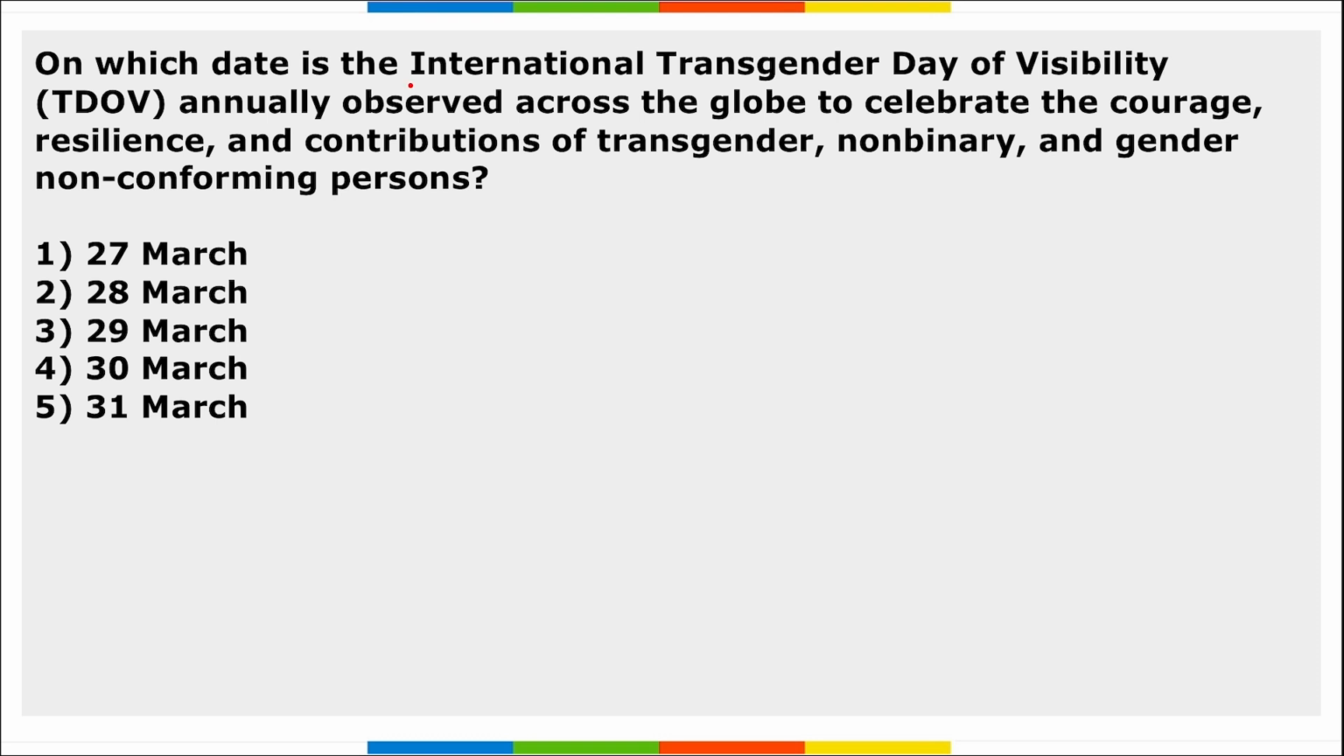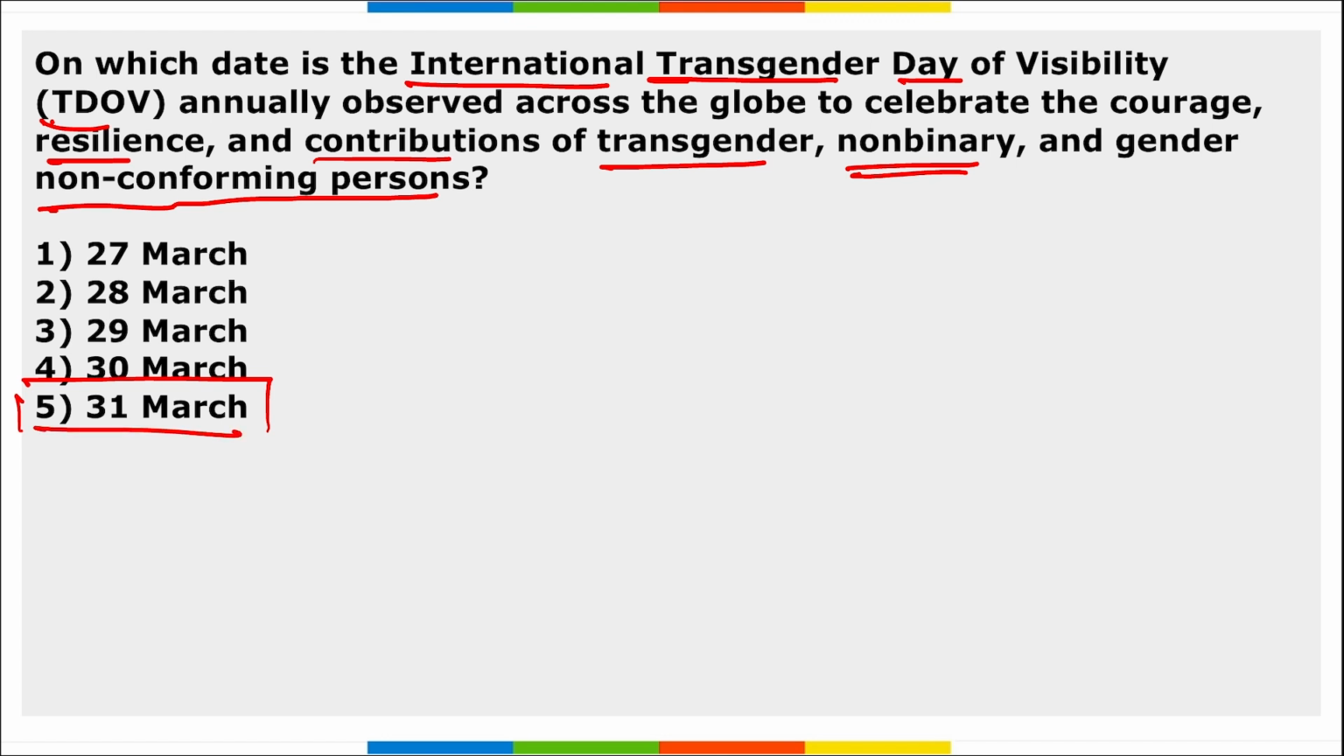Let's start. On which date is the International Transgender Day of Visibility annually observed across the globe to celebrate the courage, resilience and contributions of transgender, non-binary and non-gender conforming persons? It is observed on 31st of March. This day is observed to increase awareness about the poverty, discrimination and the violence that are faced by the transgender communities.